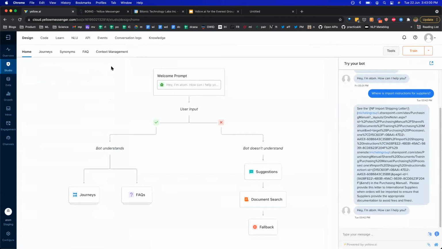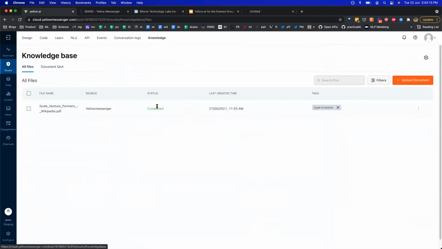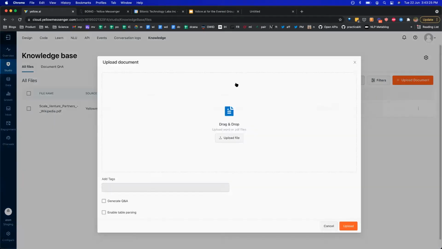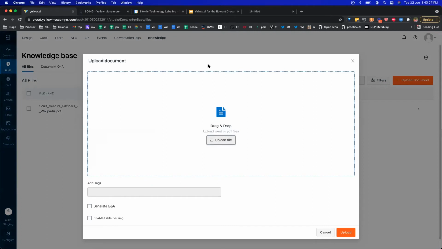Along with this, you might also have a lot of documents. One of the things we have seen customers do is they may not have structured FAQ data, but they actually have a lot of documents, which could be Google Drive files, SharePoint documents, ServiceNow, etc. So you can directly export those documents and import them in the knowledge section over here. Let me quickly import a new file and show you how this works.